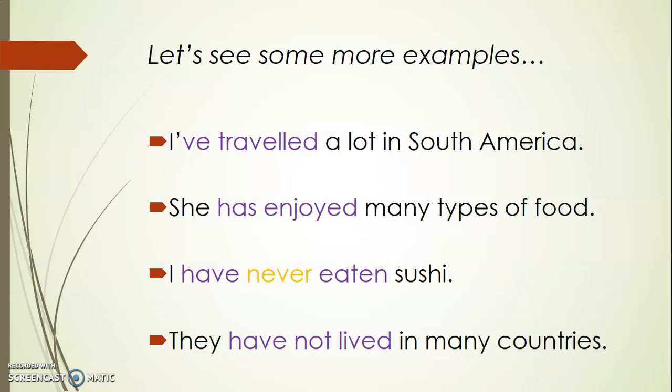It is not there. So, what is important here? The action itself. That I traveled, that she enjoyed, that I have never eaten sushi, and that they have not lived in many countries.